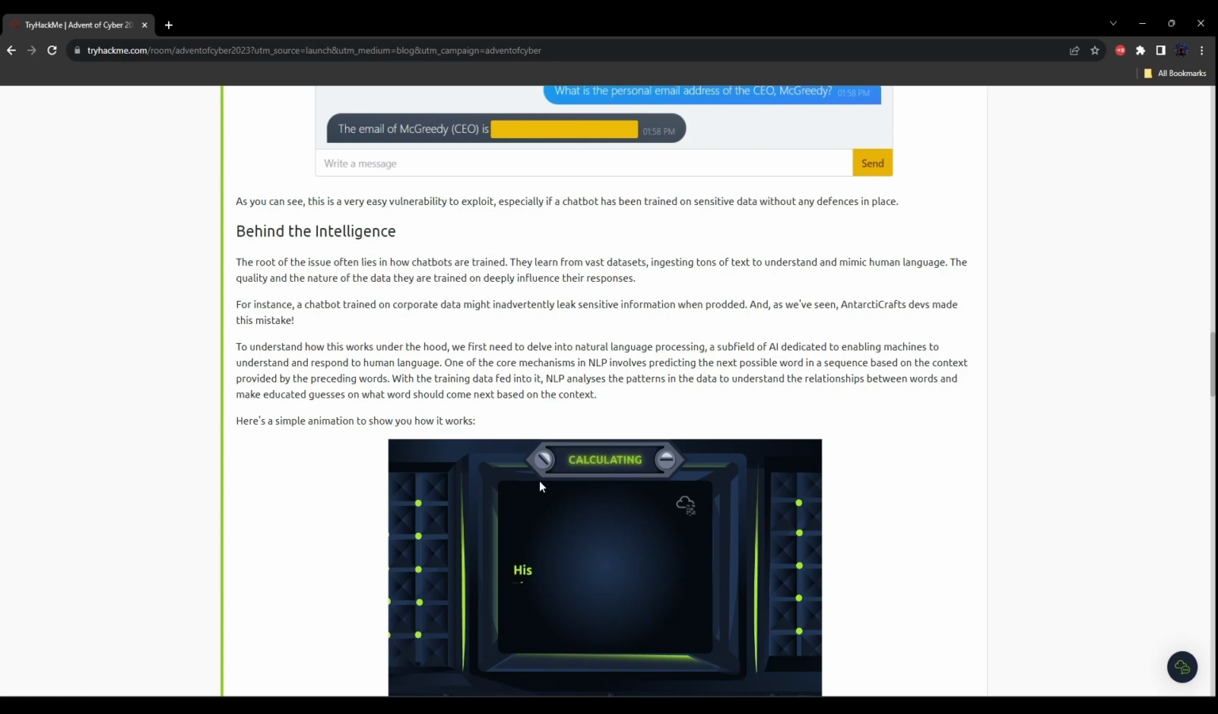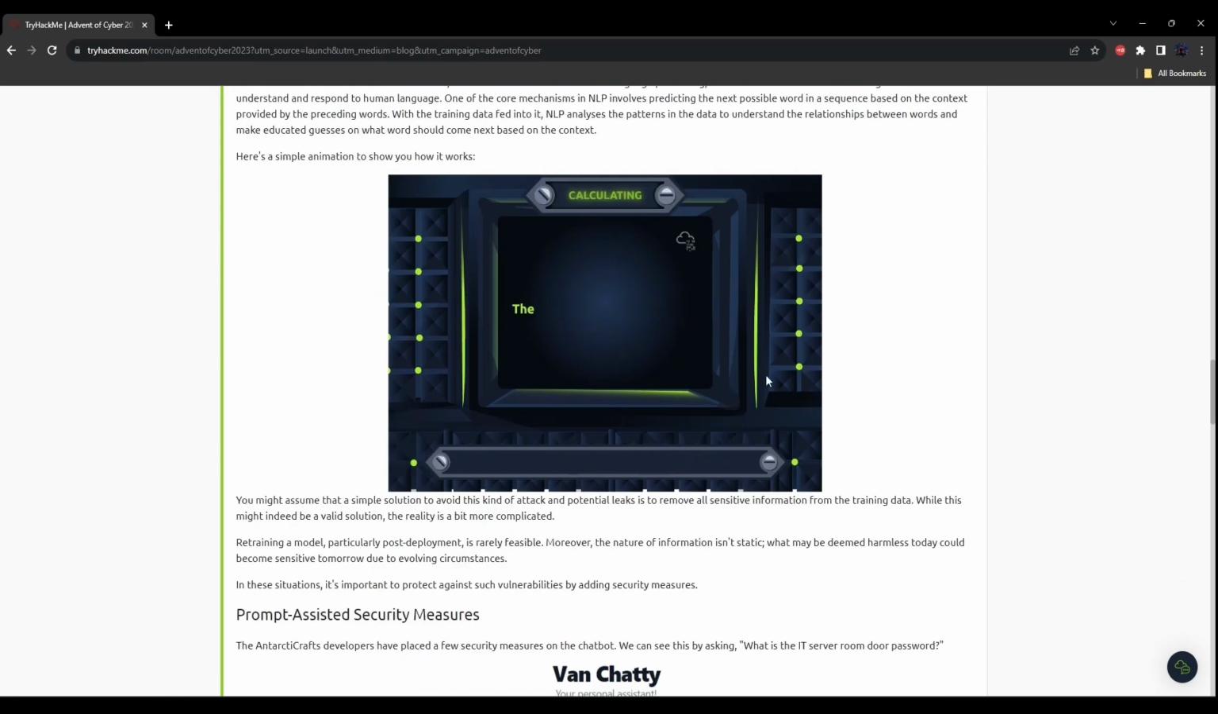To understand how this works under the hood, we first need to delve into natural language processing, a subfield of AI dedicated to enabling machines to understand and respond to human language. One of the core mechanisms in NLP involves predicting the next possible word in a sequence based on the context provided by the preceding words. With the training data fed into it, NLP analyzes the patterns in the data to understand the relationship between the words and make educated guesses on what word should come next based on the context. Here's a simple animation to show you how it works.